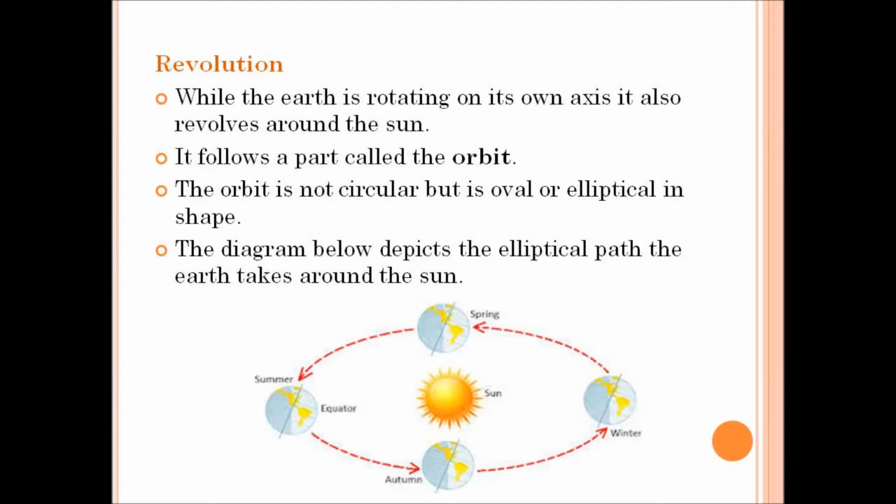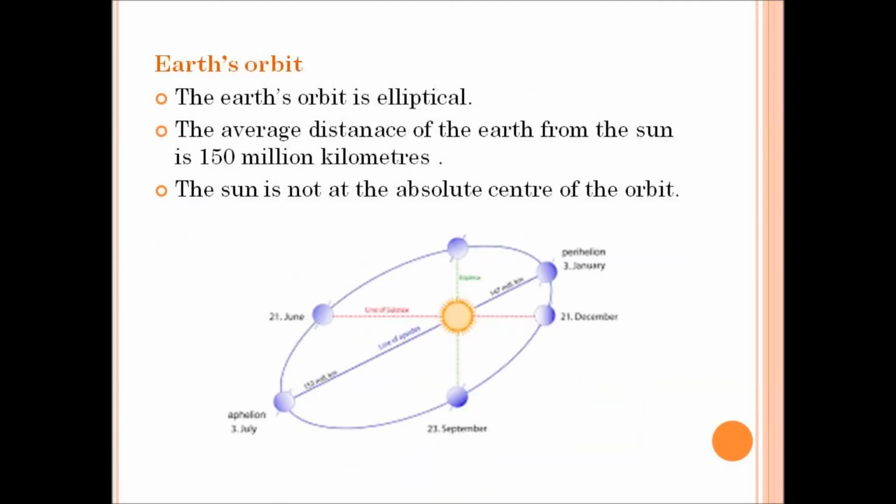So, the movement of the earth around the sun in an elliptical orbit is called revolution. Earth's orbit: we have already studied that the Earth's orbit is elliptical in shape. The average distance of the Earth from the sun is 150 million kilometers. The sun is not the absolute center of the orbit. That is, since the orbital path is elliptical in shape, the sun does not remain in the absolute center of the path.